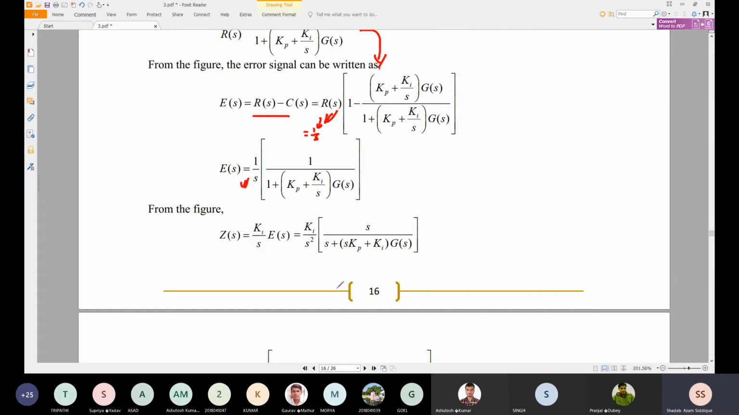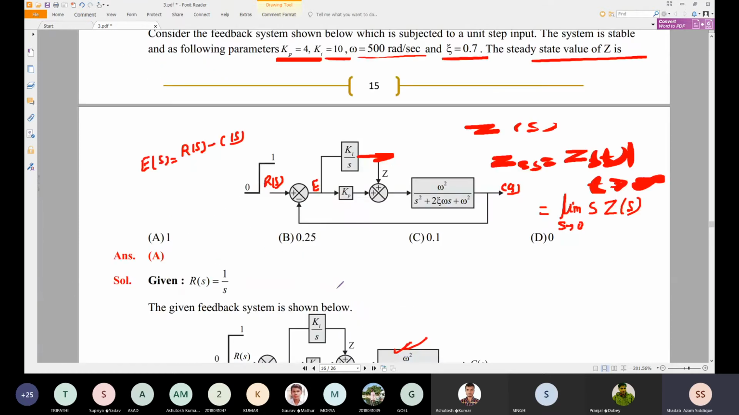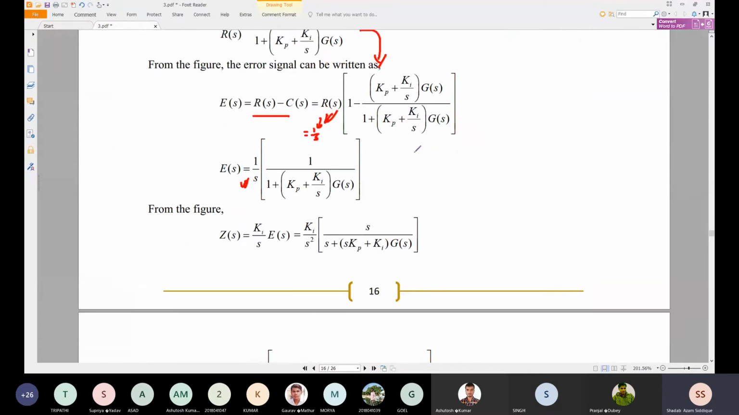So what is Z of S? Z of S is nothing but E of S into Ki by S. So we have Ki by S into E of S. We just substitute E of S into Ki by S, so in this equation we have Z of S equal to Ki by S into E of S. So this is the equation.